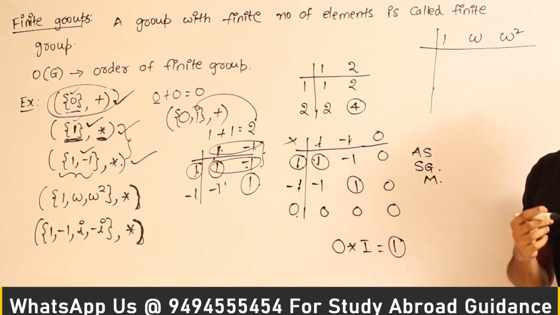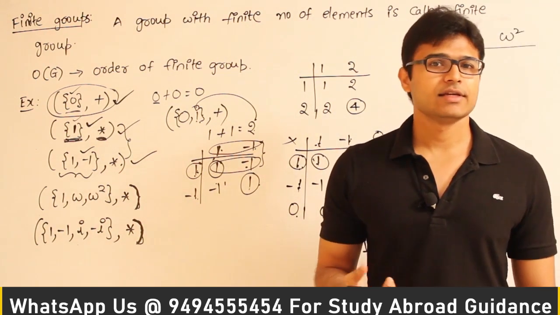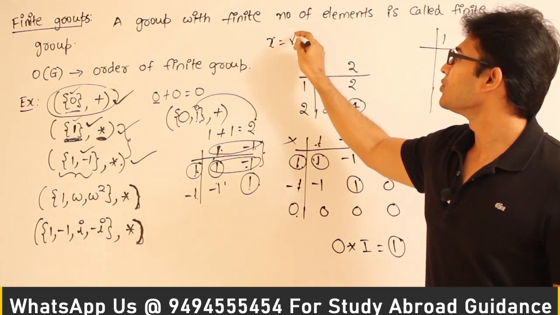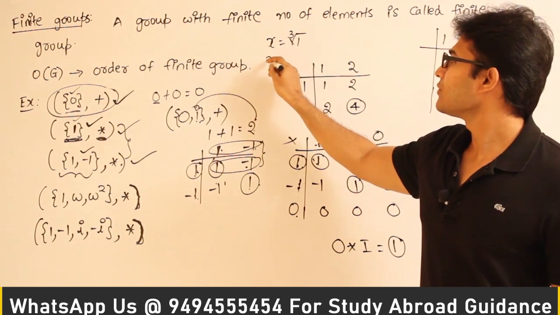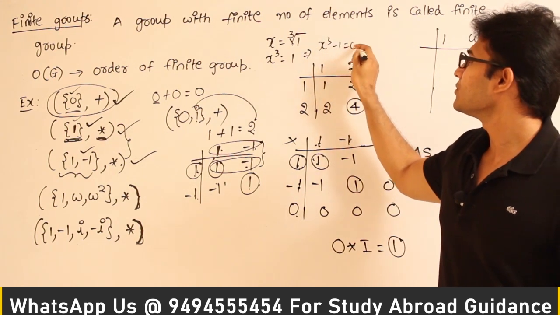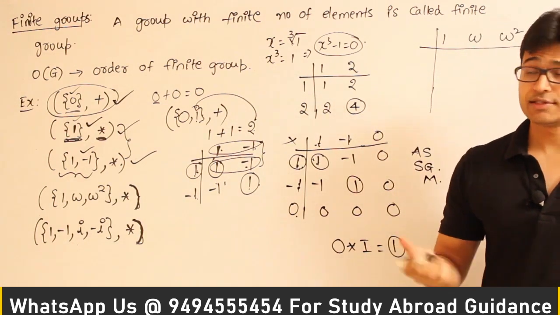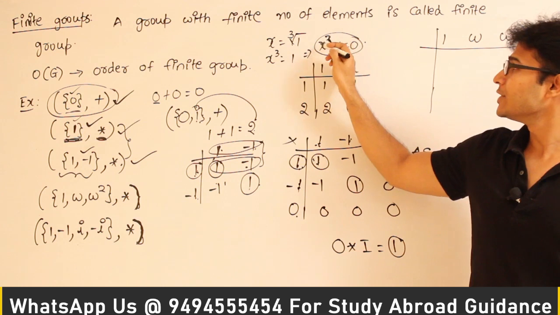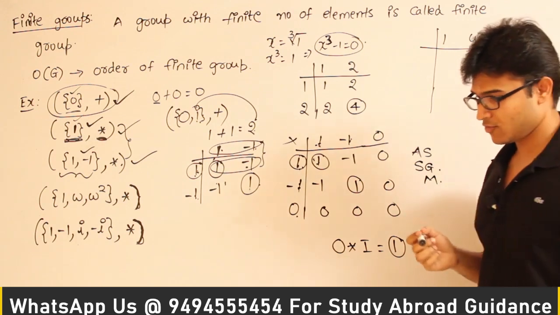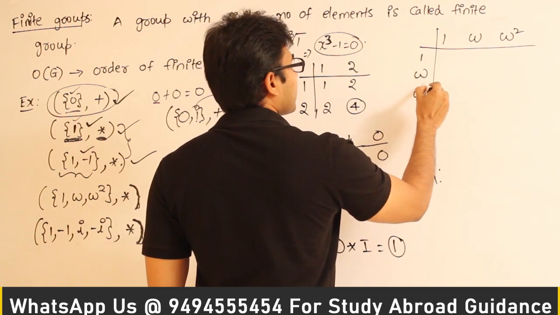The cube roots of 1, which means if you try to find the cube root of 1, then generally how do you solve it? Let x equal to cube root of 1, right? Then how do you solve it? X cube equal to 1. That implies x cube minus 1 equal to 0. Now if you take this equation and solve for x, then we are going to get 3 roots. The reason is it is an equation of degree 3. Therefore we are supposed to get 3 roots for x, and the 3 roots for x is 1, omega and omega square.